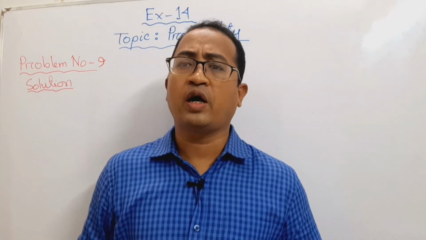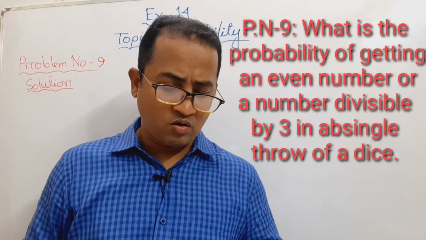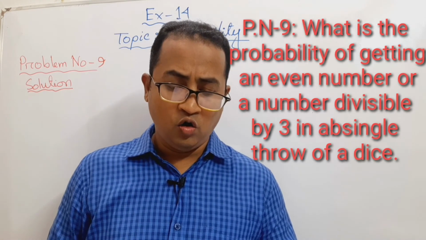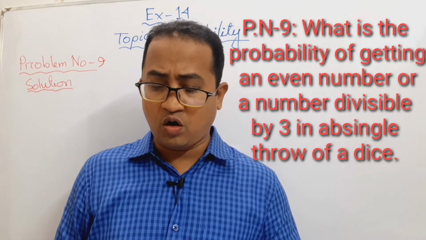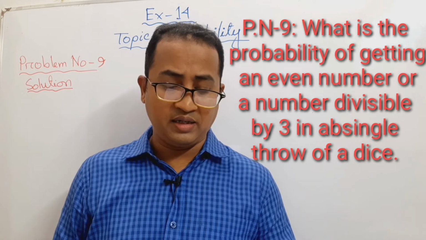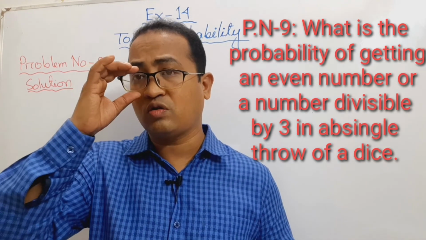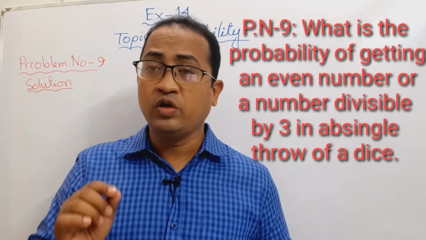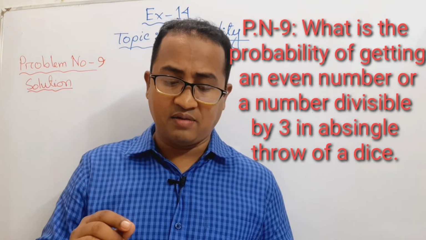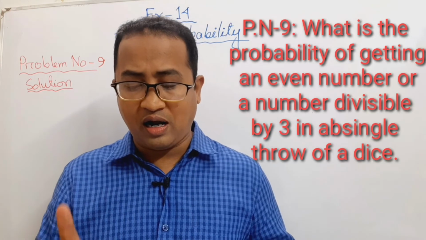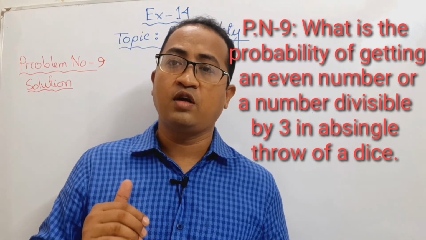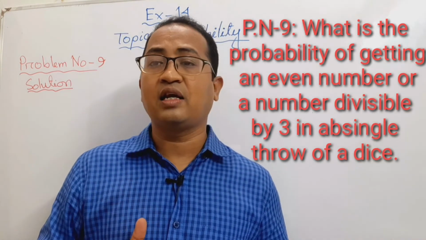Now all of you look at your book, question number 9. What is the probability of getting an even number or a number divisible by 3 in a single throw of a dice? Look at the question again. We want an even number or a number divisible by 3 in a single throw of a dice.